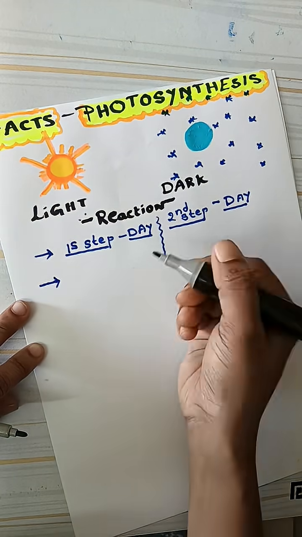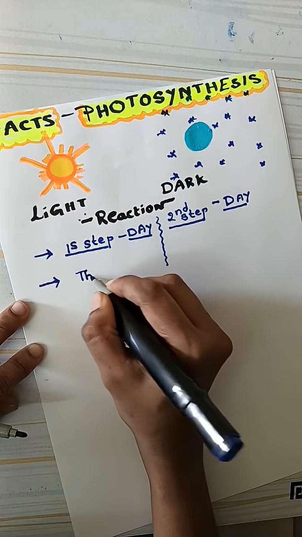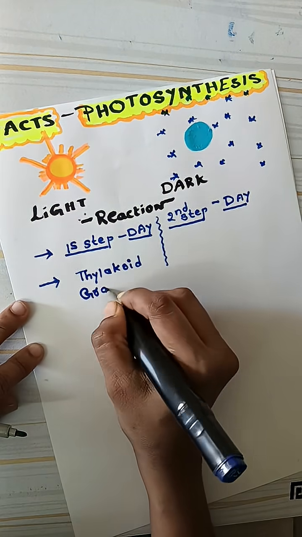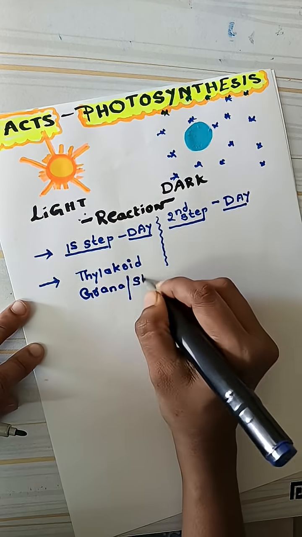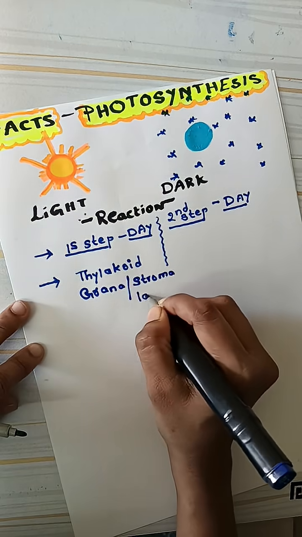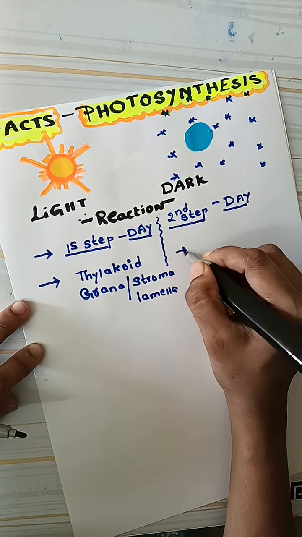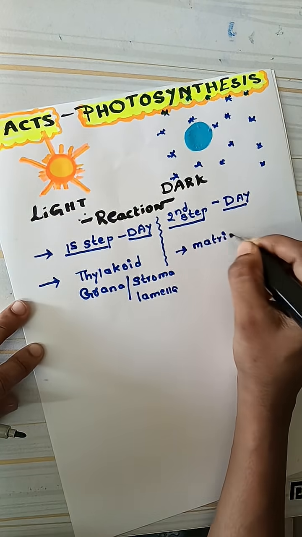And here the site for the light reaction is going to be the thylakoid. Yes, the site for the light reaction is going to be thylakoid, granum or grana, or another one is stroma lamella. Another one, here you need to understand the site for the dark reaction is matrix or stroma.